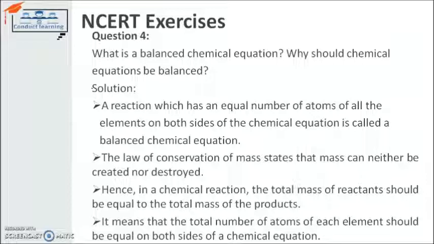And the law of conservation of mass is saying that mass cannot be created or destroyed. So accordingly, the mass should be equal. And to find out whether the mass is equal or not, we have to calculate the number of atoms for each element on the reactant side and the product side. So according to that, we can understand whether the mass is equal or not. If it is not equal in any given chemical equation, we have to make it equal.